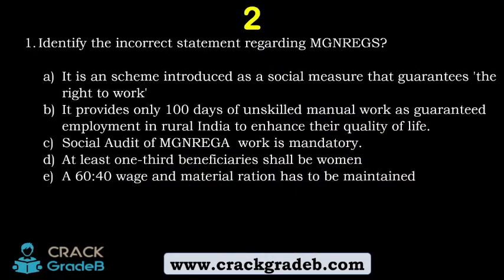Identify the incorrect statement regarding MGNREGA. It is a scheme introduced as a social measure that guarantees the right to work. It provides only 100 days of unskilled manual work as guaranteed employment in rural India to enhance their quality of life. A social audit of MGNREGA work is mandatory. At least one-third of beneficiaries shall be women, at a 60-40 wage and material ratio has to be maintained.